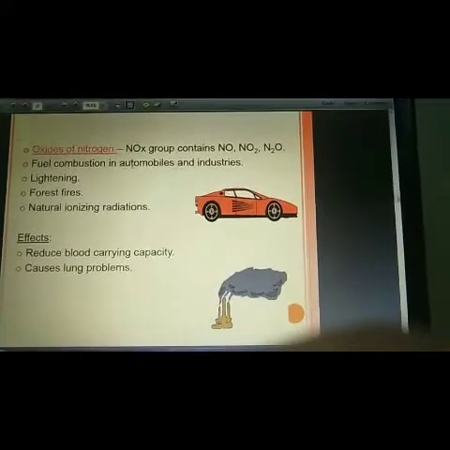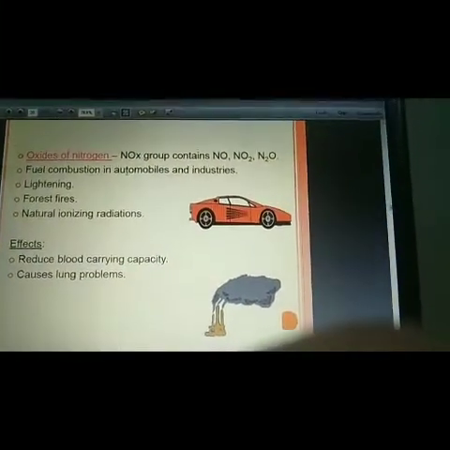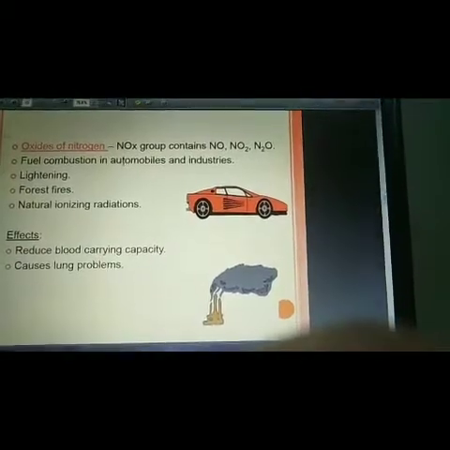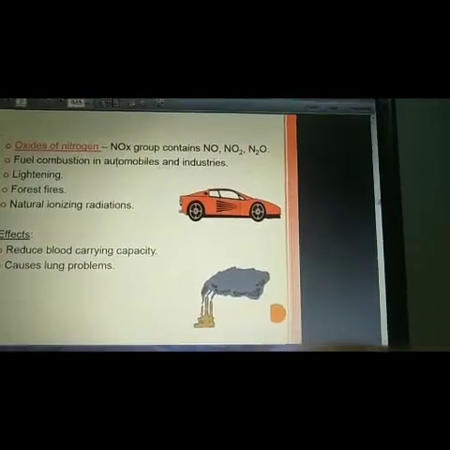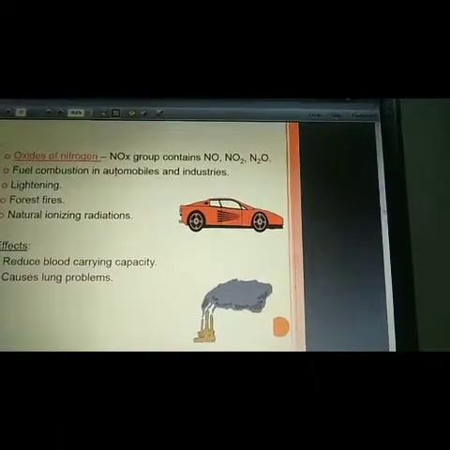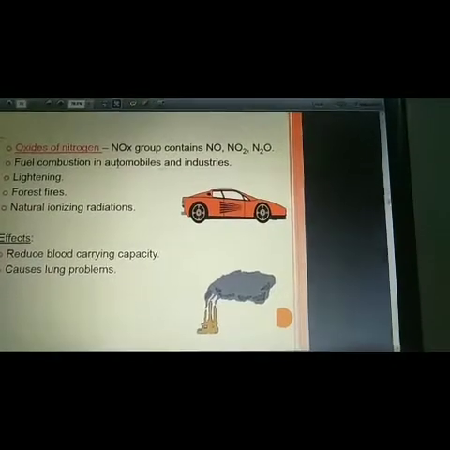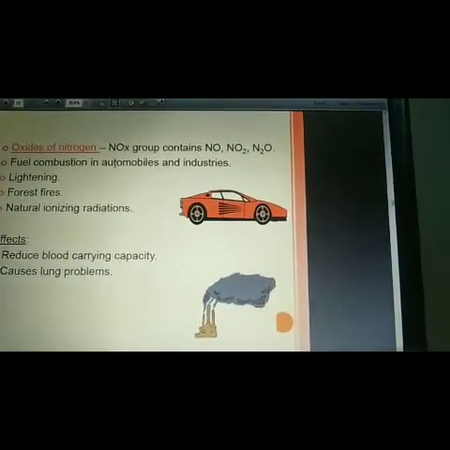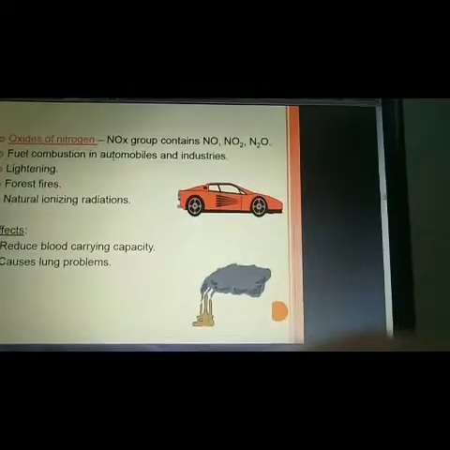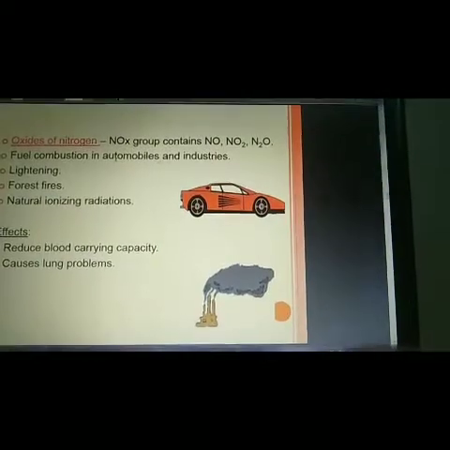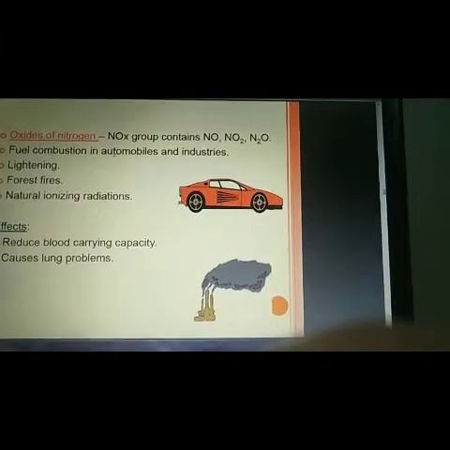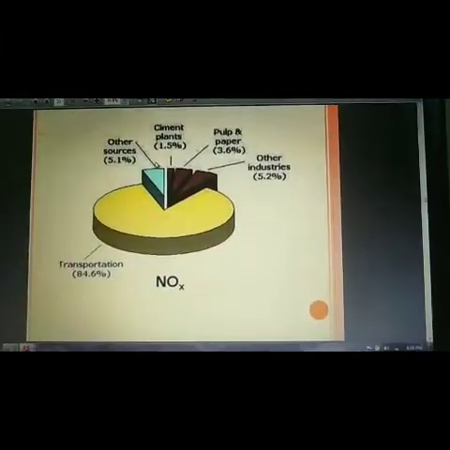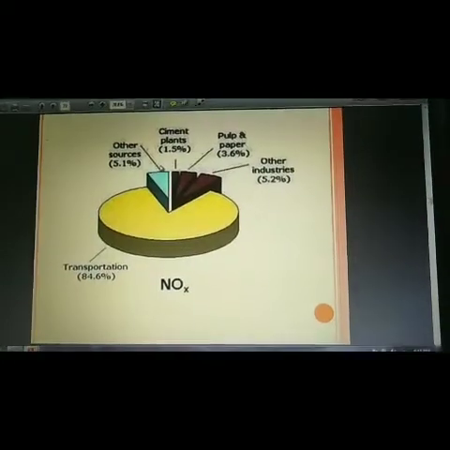Next we come to the oxides of nitrogen. Various oxides of nitrogen exist, such as nitrogen monoxide and nitrogen dioxide. These are one of the causes of air pollution. They come from fuel combustion in automobiles and industries. Other sources are lightning, forest fires and natural ionizing radiations. These are the main sources of oxides of nitrogen that cause pollution. What is the effect of these pollutants? They reduce the blood oxygen carrying capacity and cause lung problems.